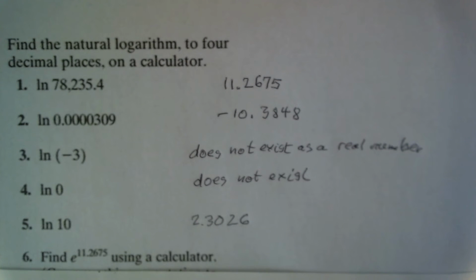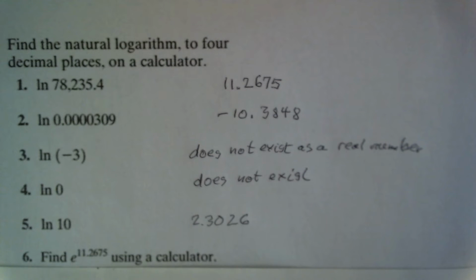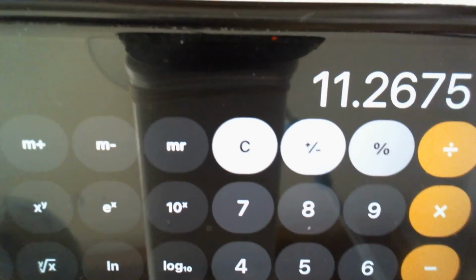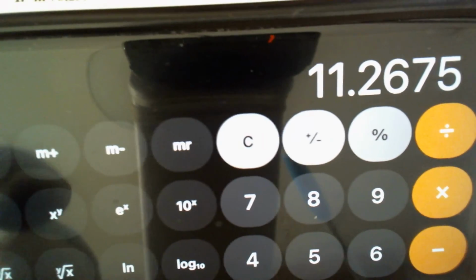And then to find e to the 11.2675, we input the number 11.2675 and then raise it to the e to the x power. So we input the number and then press the e to the x key.